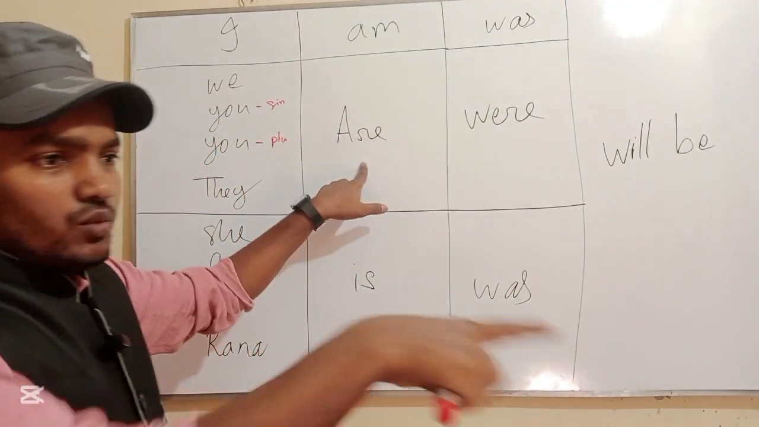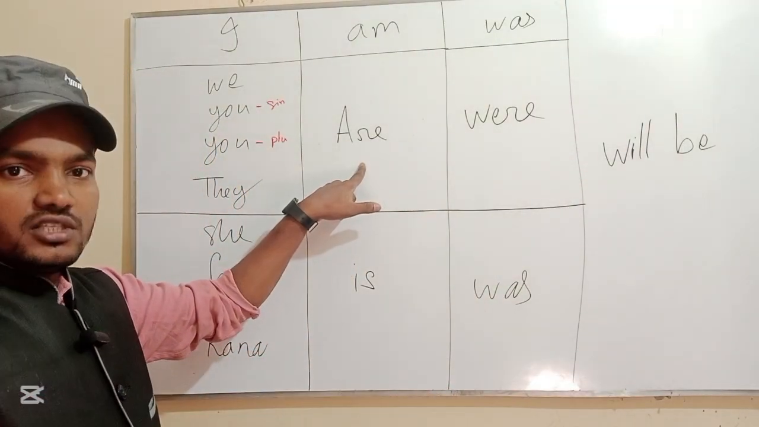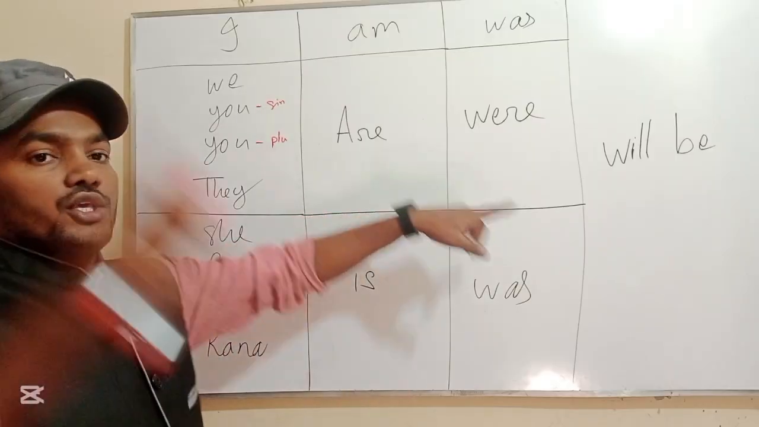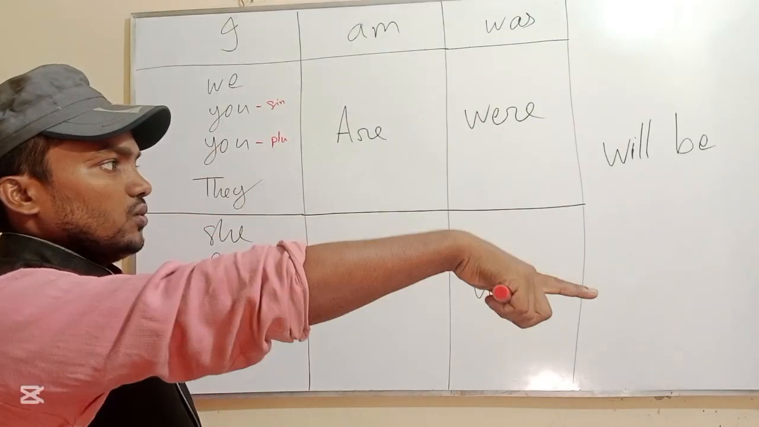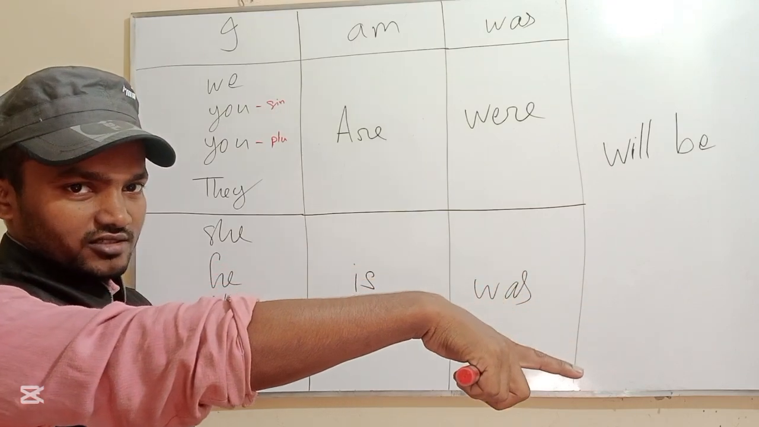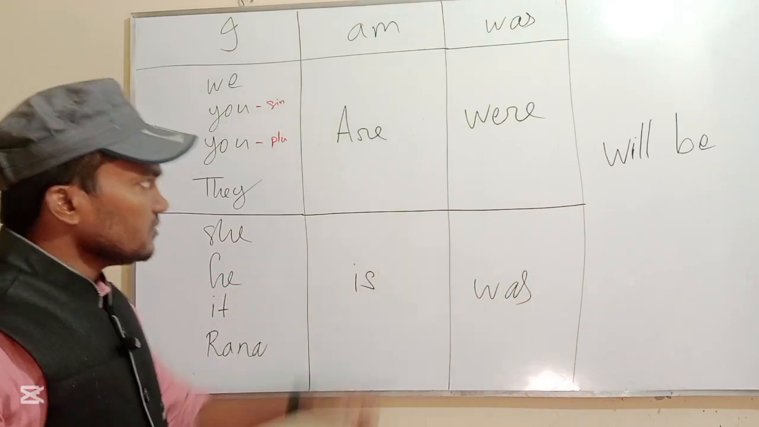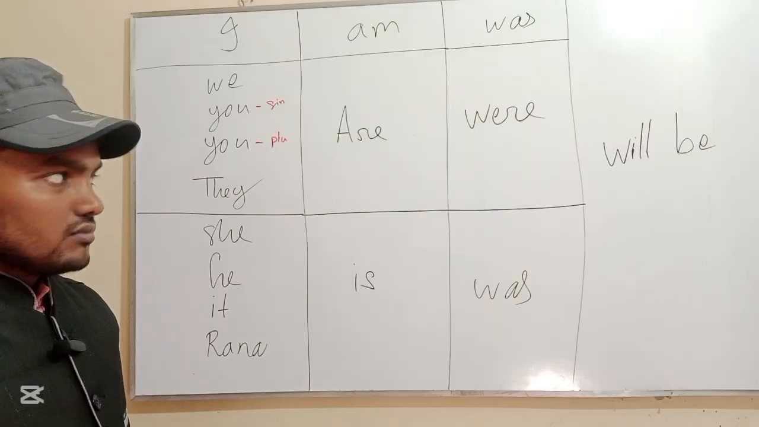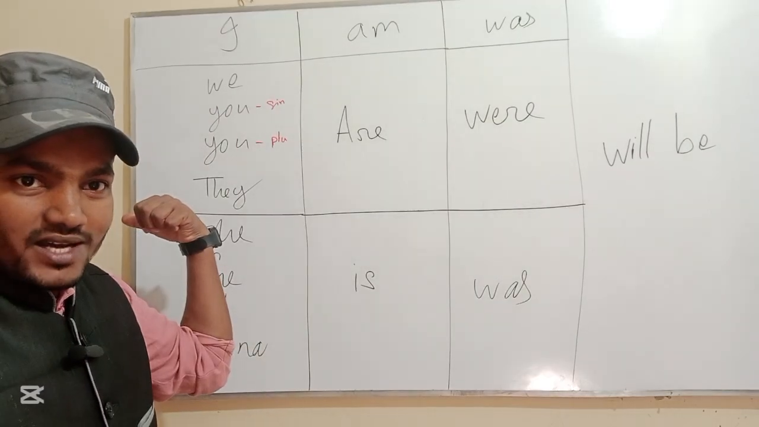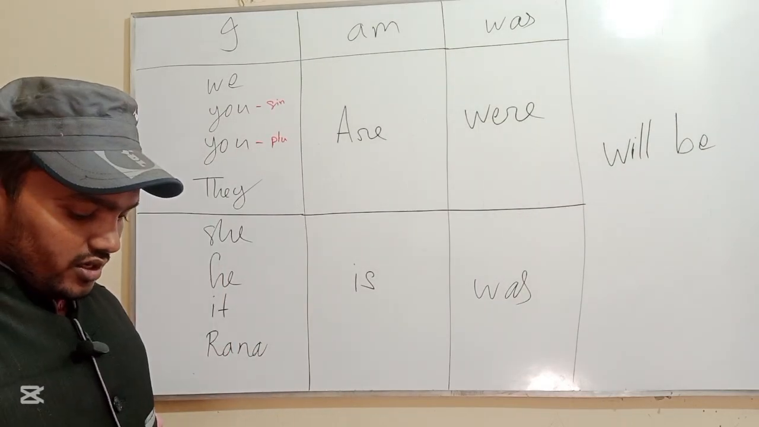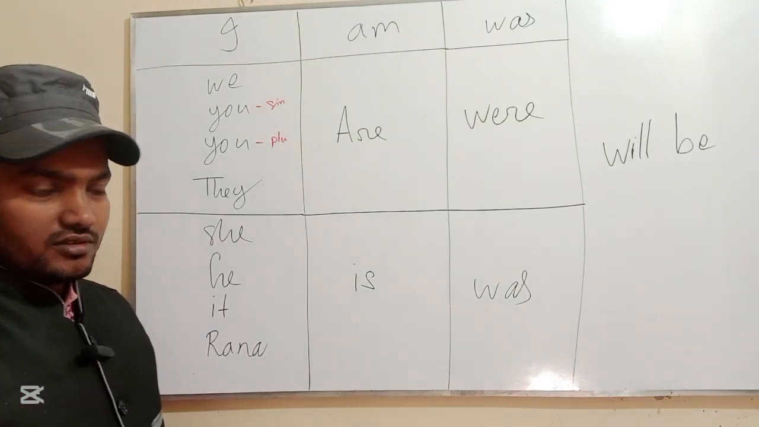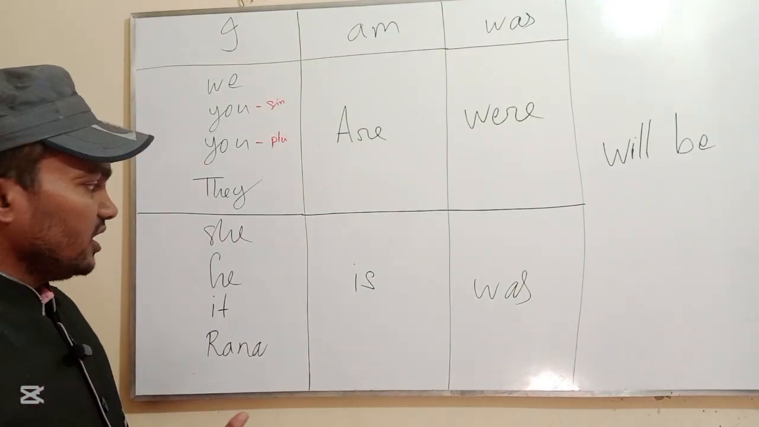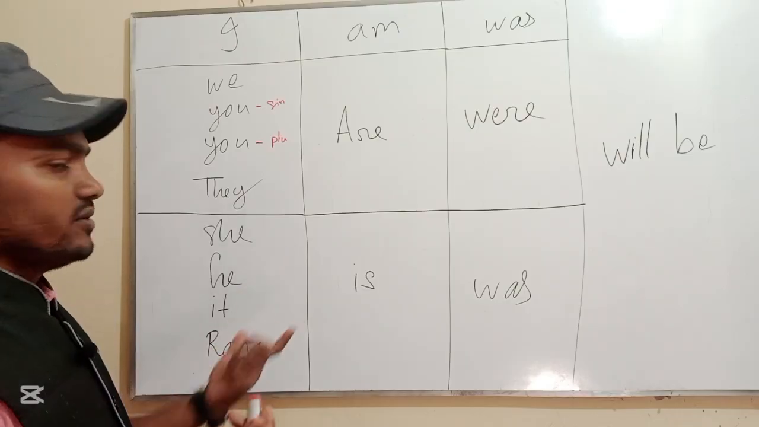That means you are a teacher now, in the present. You were a teacher. You will be a teacher. Like this way, you are not a teacher now, but you were a teacher in the past. You are not a teacher now, but you will be a lawyer in the future. That's the way you have to use the auxiliary verb as a main verb.